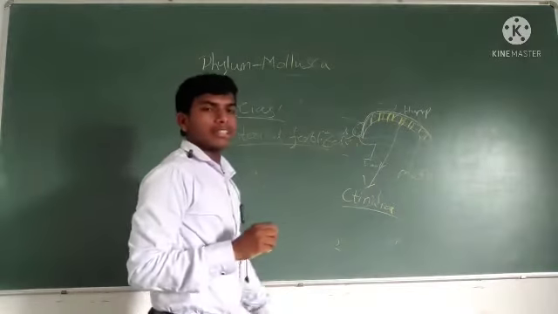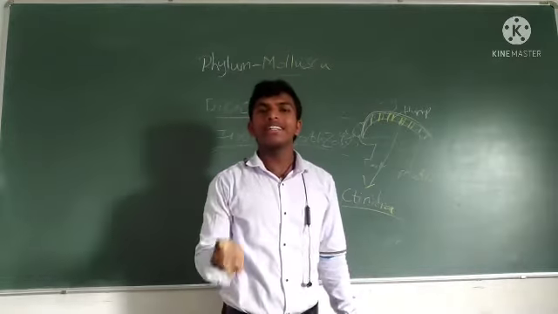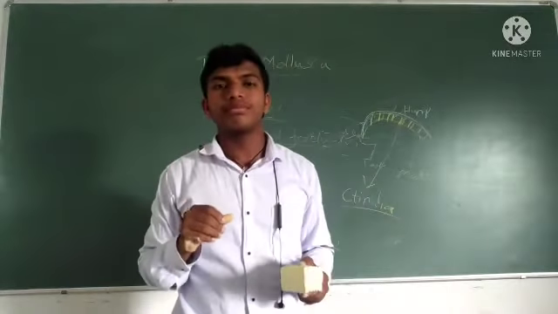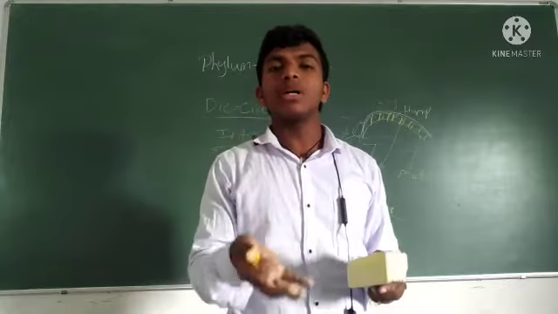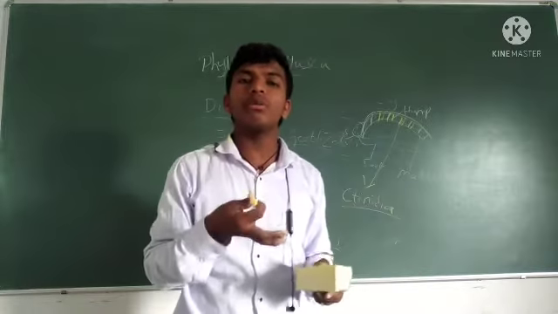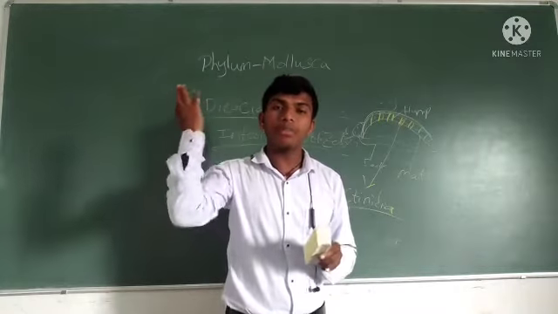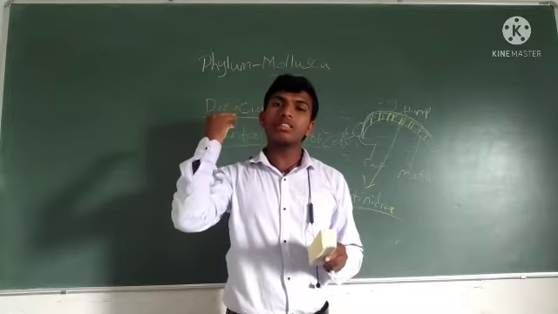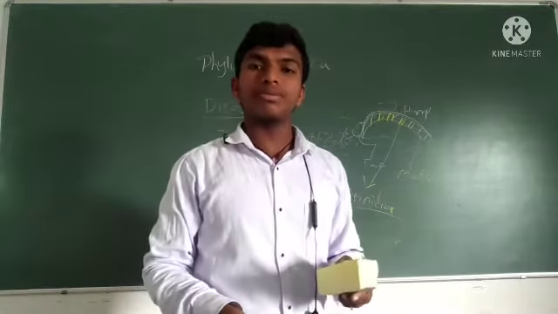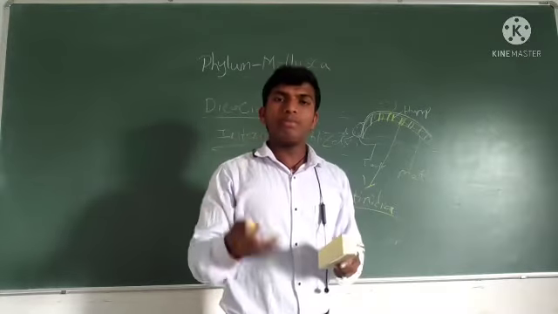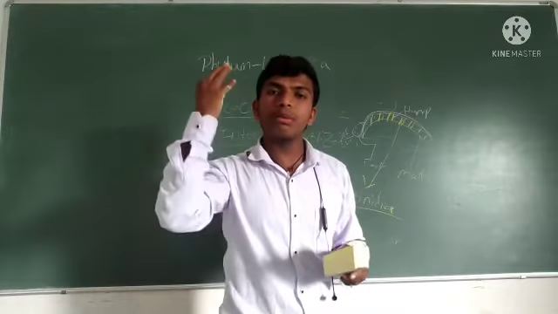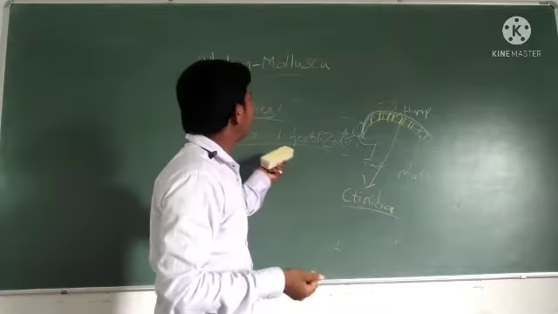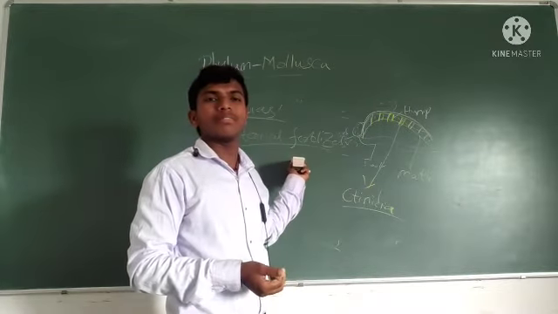Internal fertilization means egg and sperm fuse inside the body. The zygote forms inside the female body, and fertilization occurs inside the female body. So that is internal fertilization.